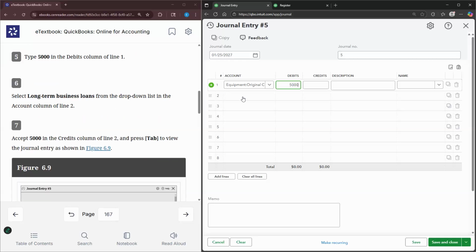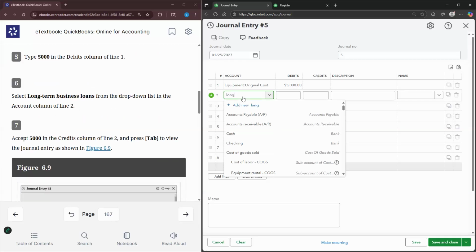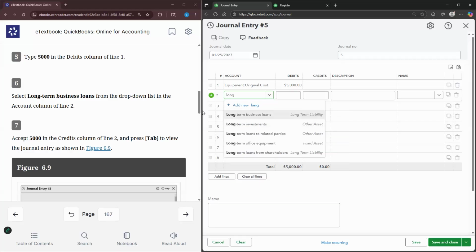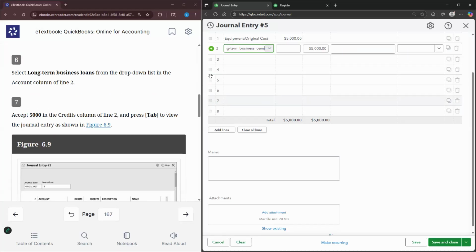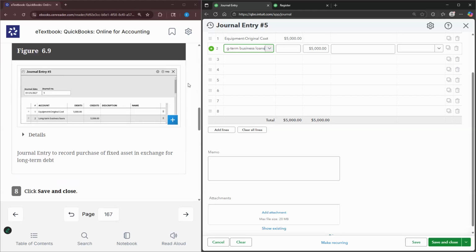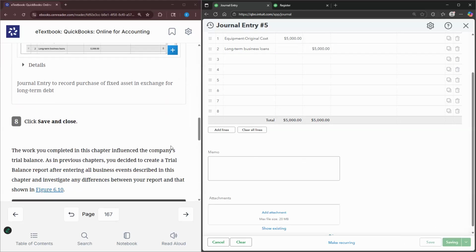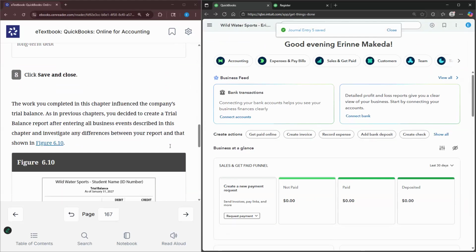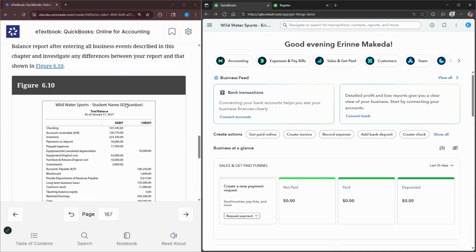And then for line 2, we are going to credit our long-term business loans for the $5,000 because anytime we want to show an increase to a liability account, we are required to credit it. So we click save and close. So the work we completed in this chapter obviously had an impact on the company's trial balance. As in previous chapters, we created a trial balance report after entering all of the business events described in this chapter. And what we'll do is investigate any differences.